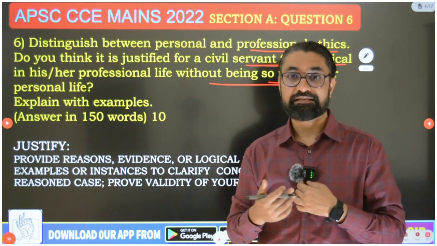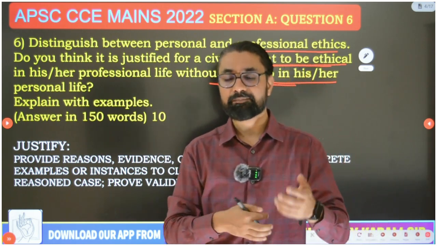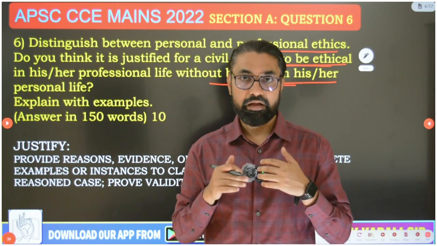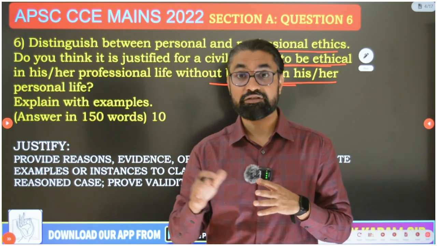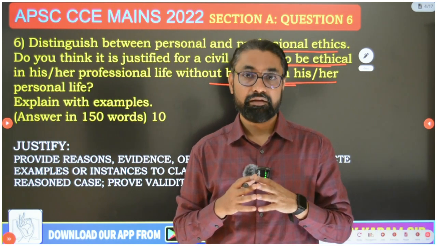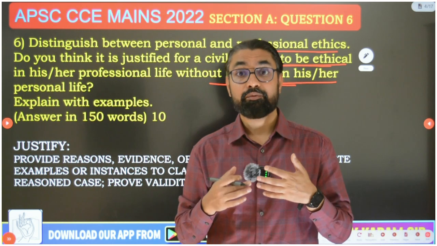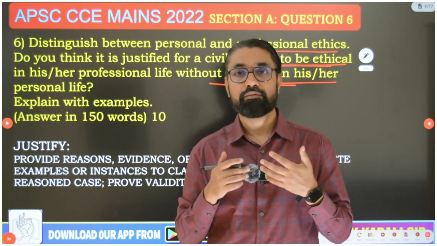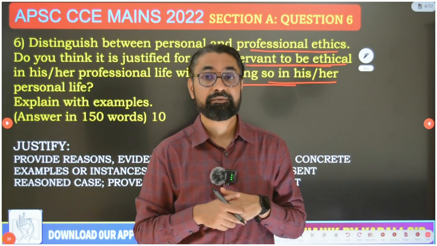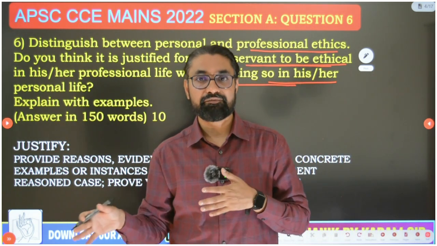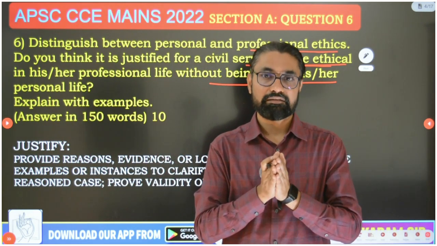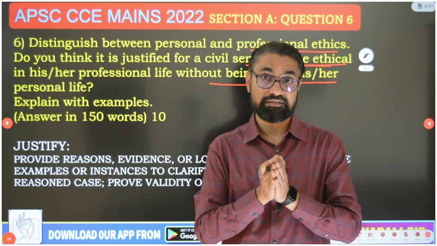Here I will use an example, as I give a lot of examples in my app classes to explain these concepts. I will use the example of a retired Andhra Pradesh High Court judge who was beating his daughter-in-law. This was a very unethical affair. Because you are a High Court judge, you must have given verdicts in many cases of domestic violence, dowry harassment, etc. But in your personal life, if you are treating your daughter-in-law in this manner, then automatically, guys, it is going to have very bad consequences.